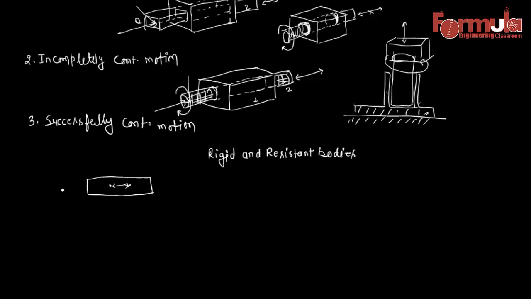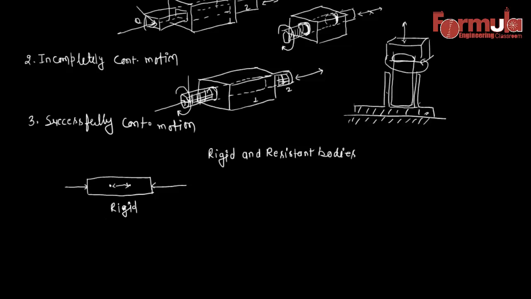Now if we apply some forces on this body, then under the action of these forces the body doesn't suffer any change in distance between these two points. So this will behave like a rigid body. We can say that this is a rigid body if the distance between these two points does not change.